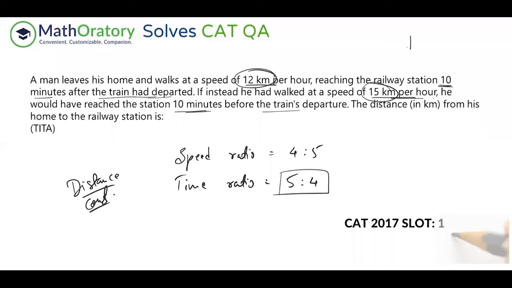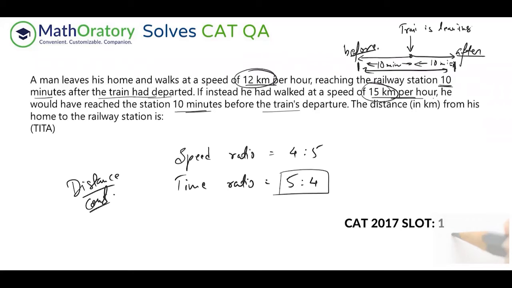There is a specific time the train is leaving, right? Let's say this is the time. Don't consider this as distance. So this is the time the train is leaving. In the first scenario, he reaches 10 minutes after that. Let's say this is the after part. In the second scenario, he reaches 10 minutes before the train leaves, right? So the gap between this time and this time should be what? 20 minutes, because this is 10 minutes and this is 10 minutes, isn't it? So the gap between the two times should be 20 minutes.